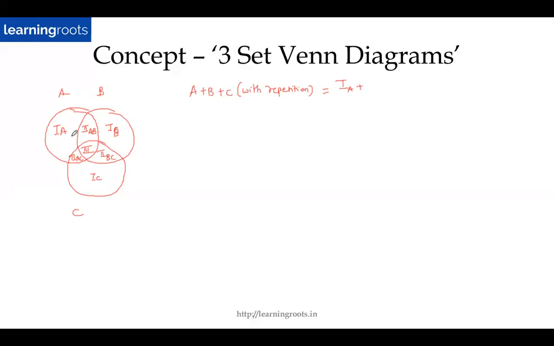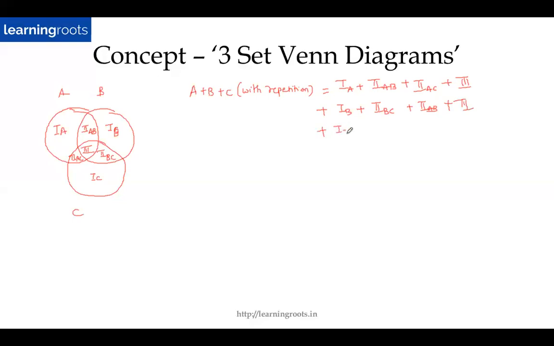1A plus 2AB plus 2AC plus 3, right? Okay. Next will be B: 1B plus 2BC plus 2AB plus 3.